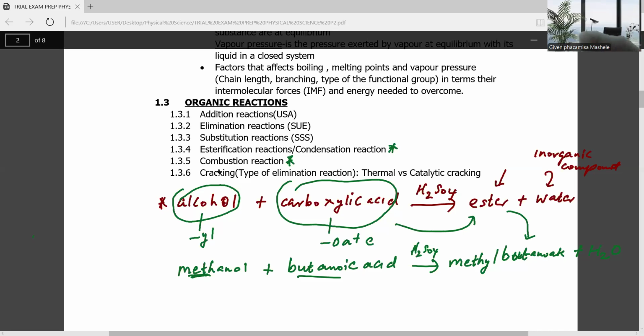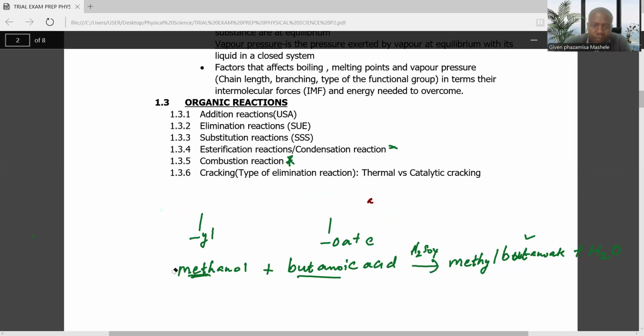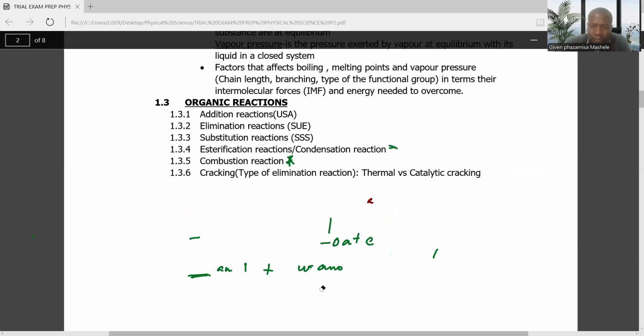Cracking is a type of elimination. Let me just talk about what we mean by cracking.